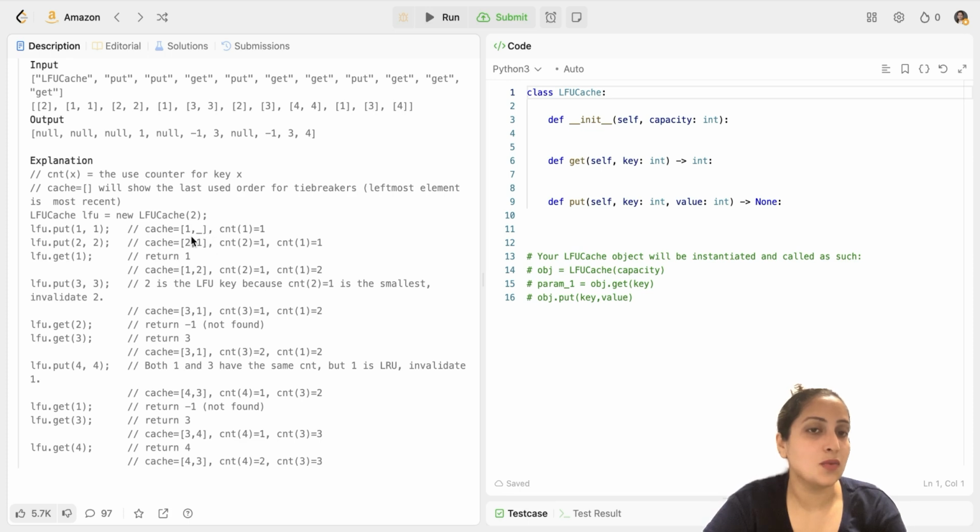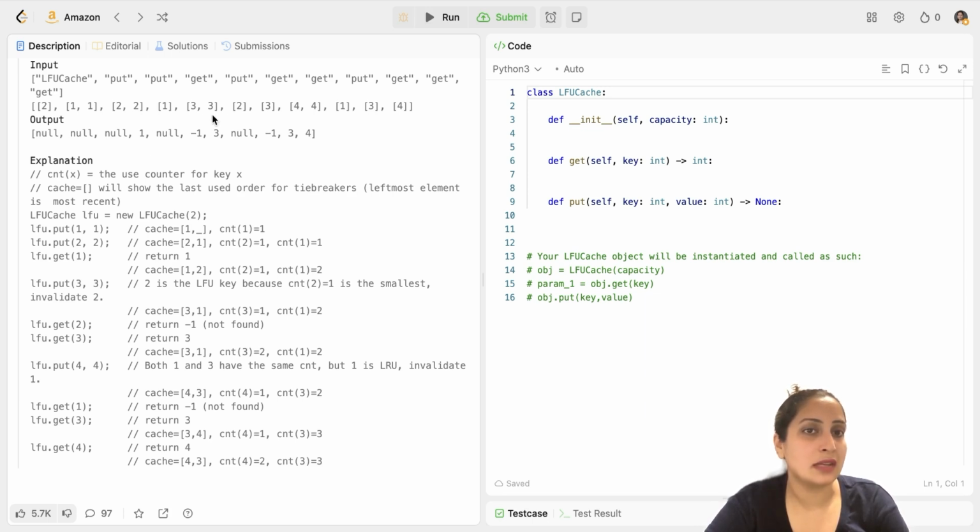It inserts key 1 and the count for 1 gets updated to 1. Now LFU.put(2, 2). So again count of 2 would be 1, count of 1 would be 1. LFU.get(1): in that case the value for 1 is 1, so it returns 1. Earlier the return value would be null because there was no get operation. Here the return value would be 1.